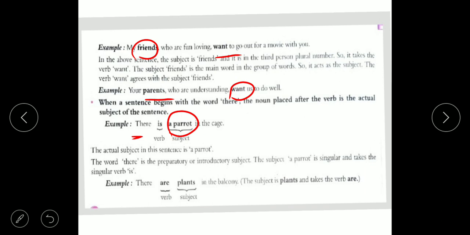There are plants in the balcony. The subject is plants. So here we used are. Plants are.